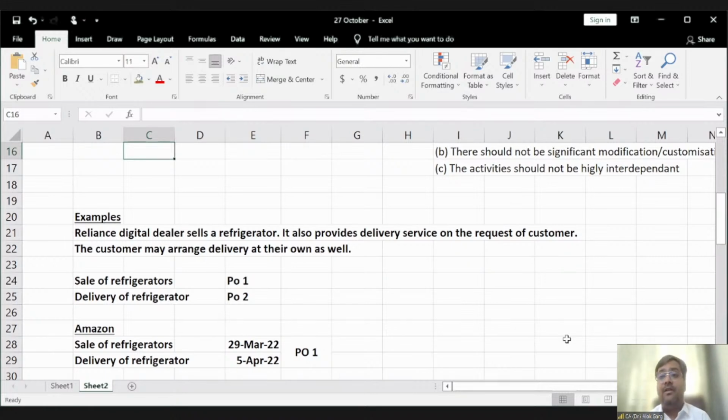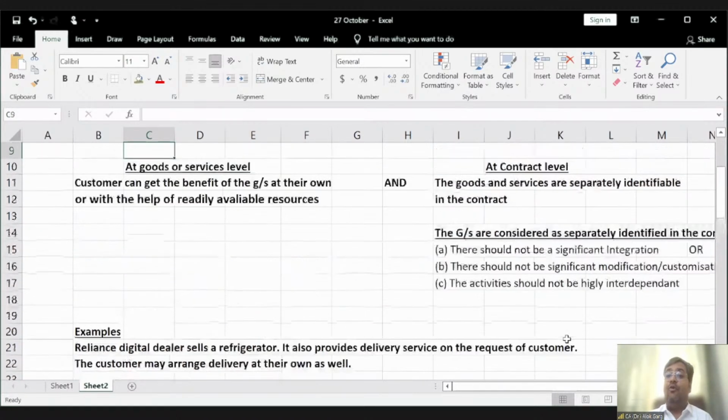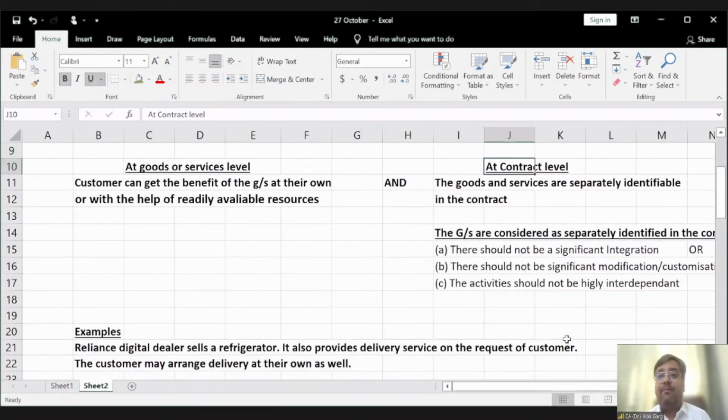Why? Because as per the contract, although one of you has told me, sir, probably this consultancy service can be provided by some different software agencies as well. Yes, but if you see at a contract level, since the contract has happened with this particular agency only, whether this agency will consider these two activities as two performance obligations or as a single performance obligation.